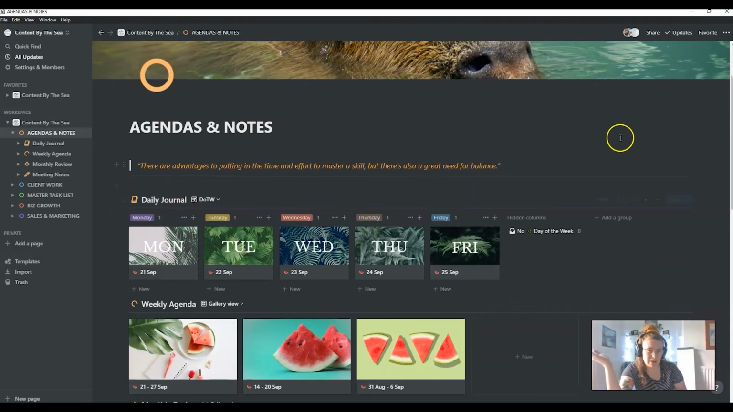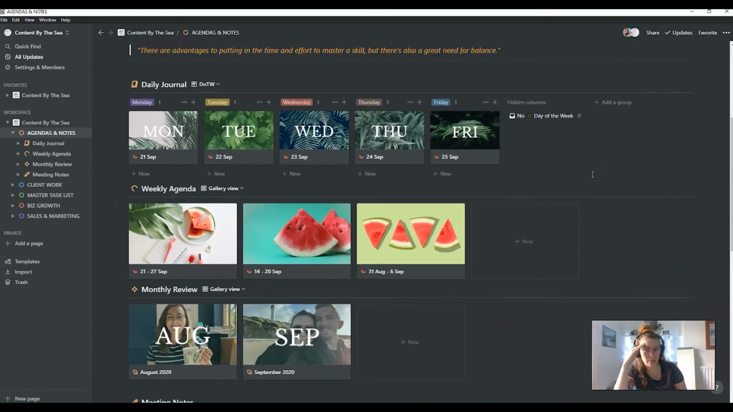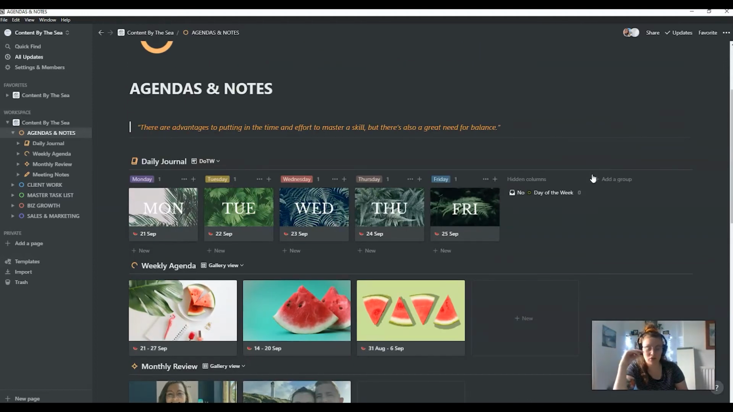So I'm hoping that makes sense. It's kind of a bit messy to explain, but it's super tidy in my head. And the best way I can explain for you to get your head around it is to watch Marie's videos and start with the master task list, because that was the big main thing. The master task database was the thing that really changed my approach to Notion. And then the daily journal, the weekly agenda, and the monthly review came after that.